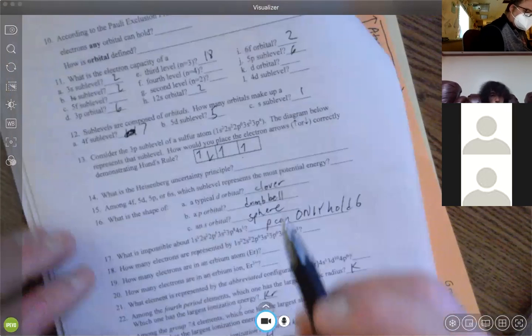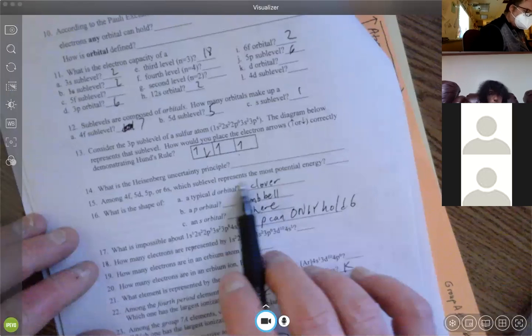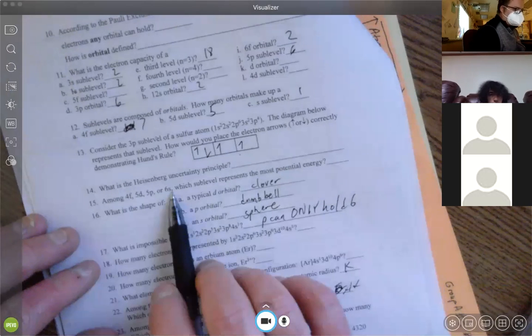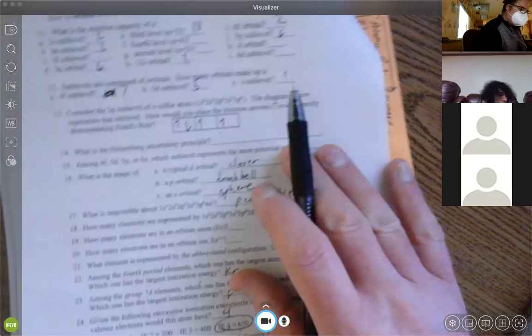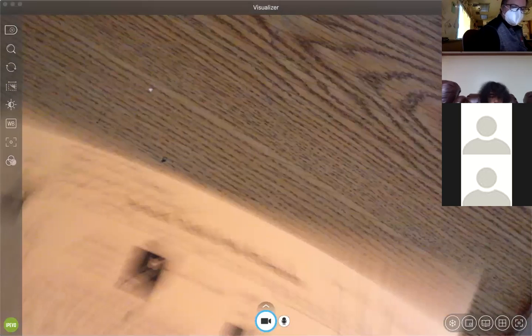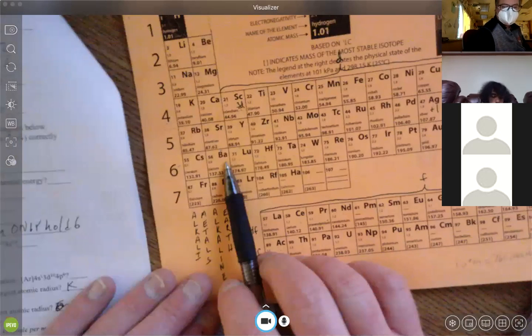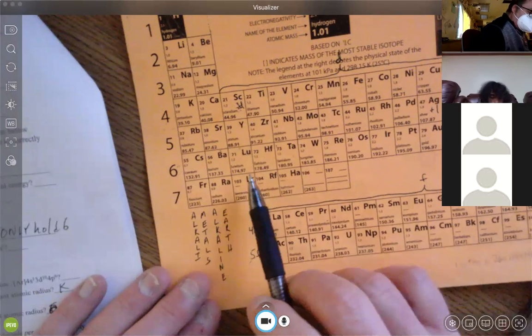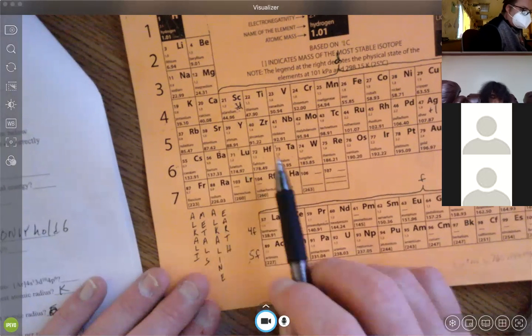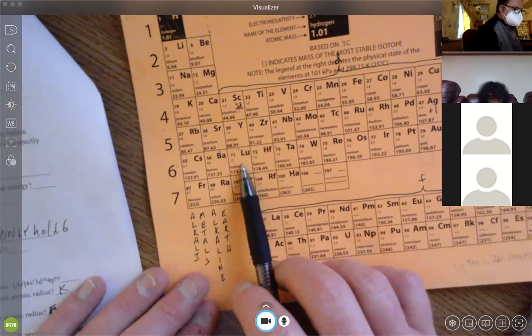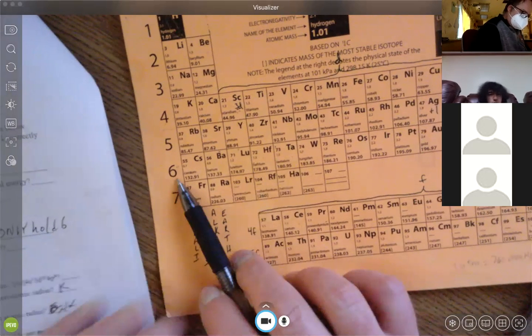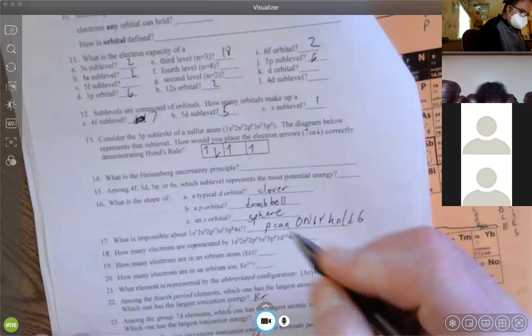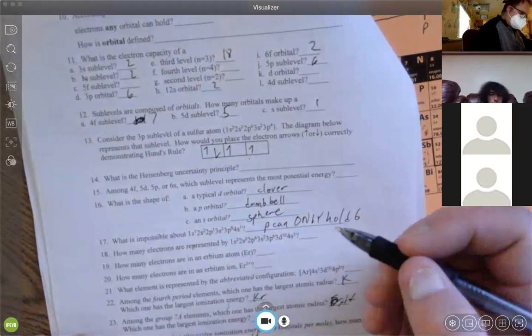Which sublevel represents the most potential energy? It's going to be the furthest one down. So in my mind, 5d is winning. If we take a look, here is 6s. After we go from 6s, we go down to 4f at 57. We go all the way across 4f, and we come back up to 5d. Remember that the d's are always one behind the major sublevel. So 5d is going to be the one that is picked there.